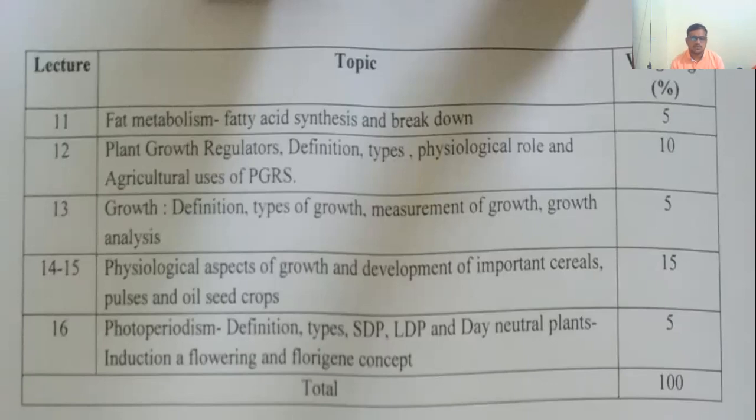And on the basis of this weightage, if you refer to previous year question papers, you will see the reflection of this weightage in the questions asked by the university in previous years. In this particular syllabus, a total of 16 lectures are there, but we need a minimum of 20 to 22 lectures to cover all this syllabus.